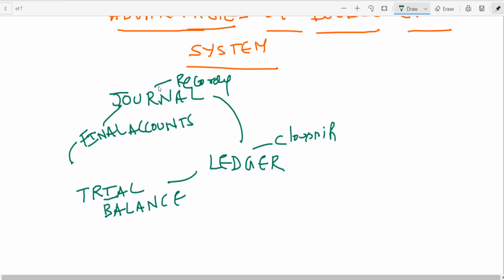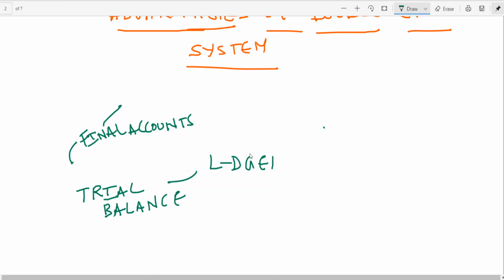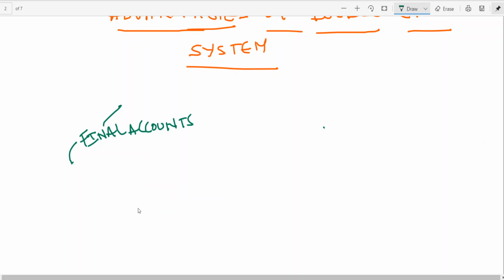This is called the accounting cycle, or accounting process, which I will explain again later, not now. Is this clear? So the first important point is that the accuracy of accounts can be known by preparing the trial balance. If the journal goes wrong, the ledger goes wrong. Ledger goes wrong, trial balance goes wrong. Trial balance goes wrong, final accounts go wrong. That is why the accuracy of accounts is to be known. Is this clear? So that is an advantage.